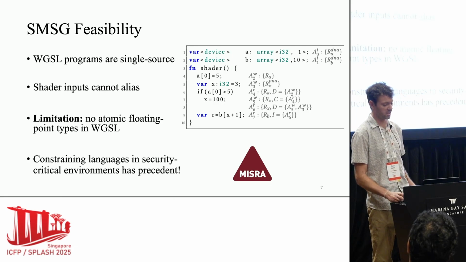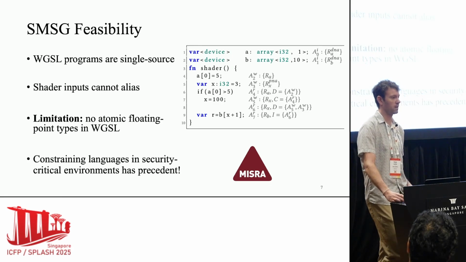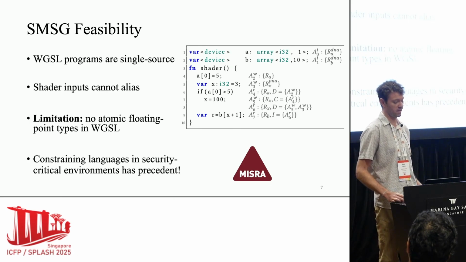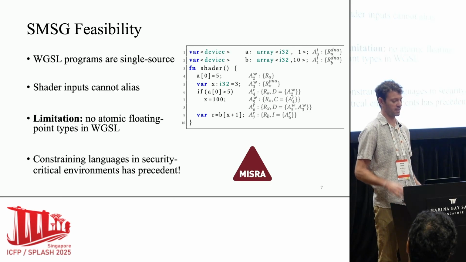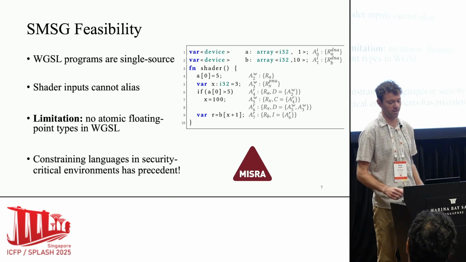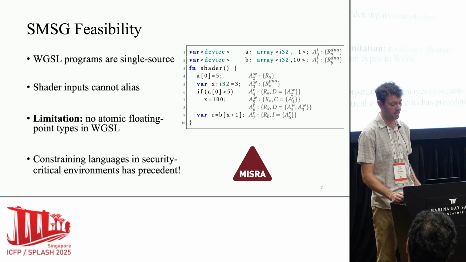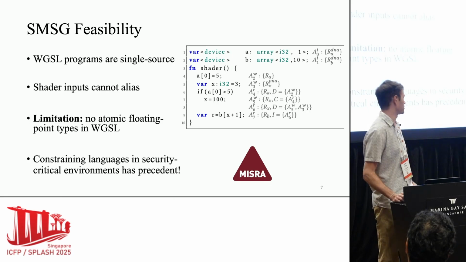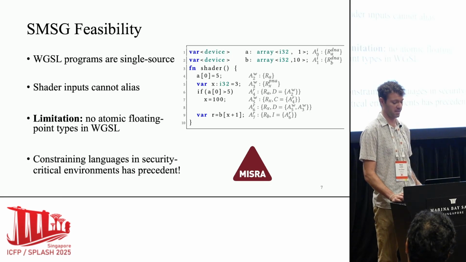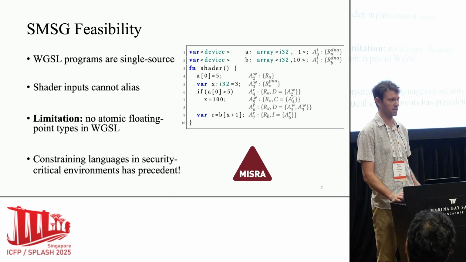And I think the other thing to mention here is that as WebGPU develops, it might end up with more complex behaviors, but I think it's important to consider that we might want to keep the language constrained in some of these aspects. And there's actually precedent for this in other areas. For example, there's MISRA-C for safety critical environments. And I think WebGPU, as it evolves, is going to have to keep thinking about these types of issues and keep constraining itself.